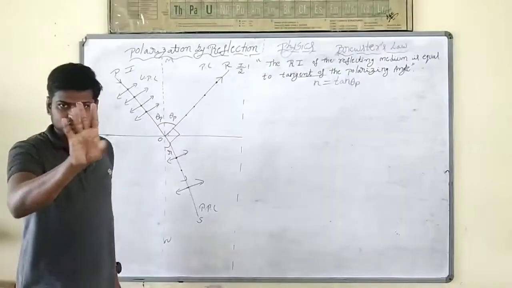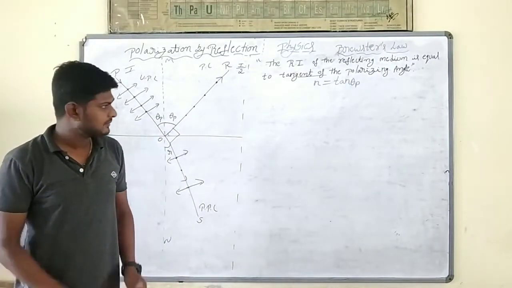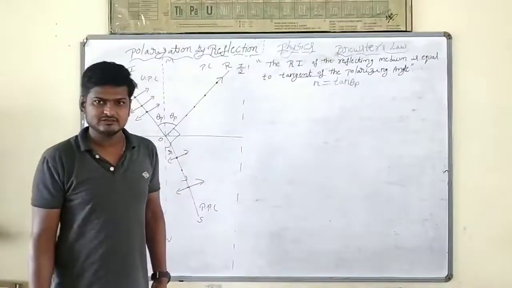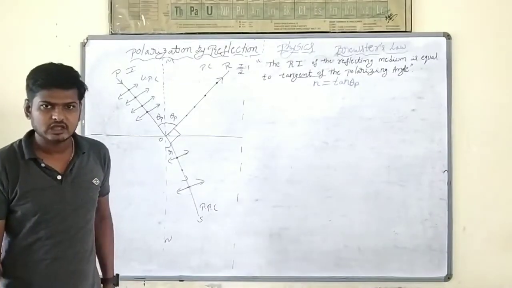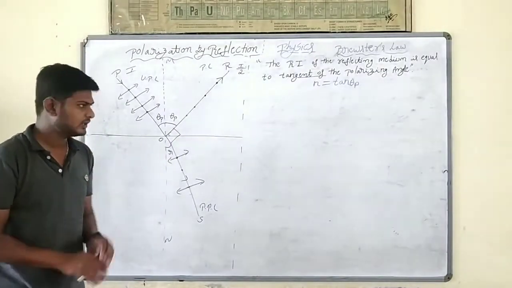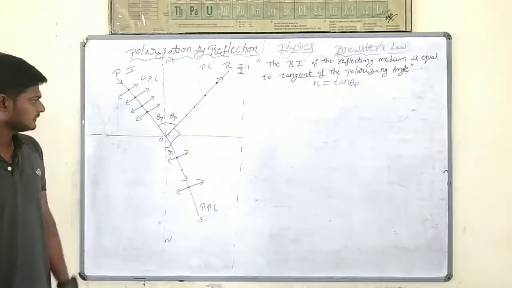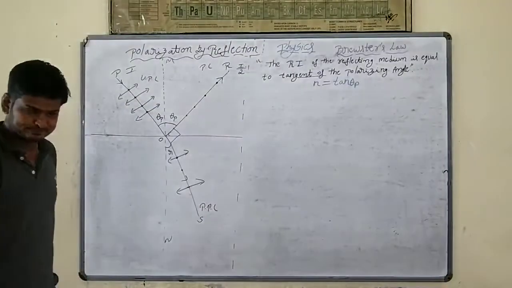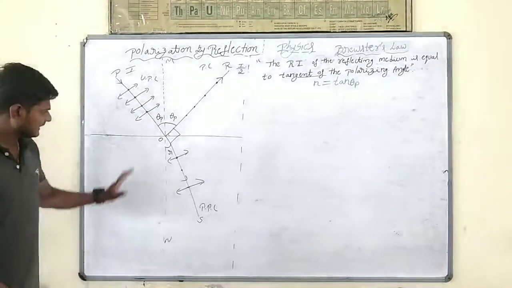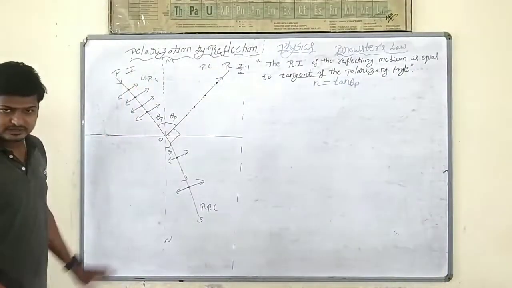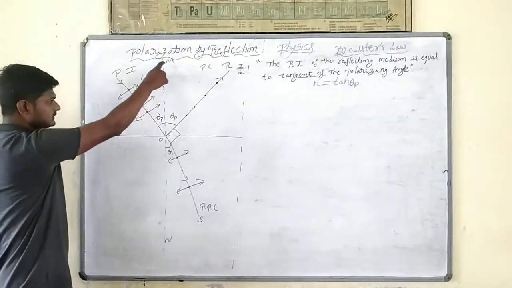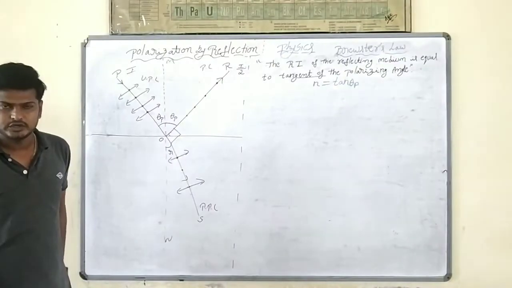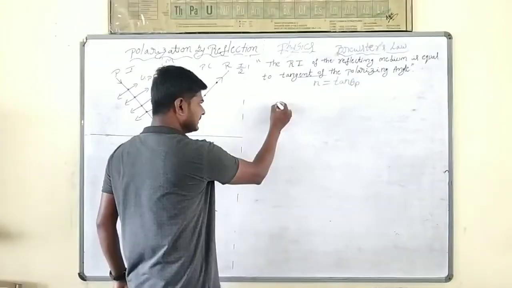If they ask for 2 marks, state Brewster's law, we have to write the statement for 1 mark and the formula for 1 mark. If they ask for a simple derivation, keep in mind, from the diagram or the figure of polarization by reflection, we know that the straight line MON is 180 degrees. We can take this from the figure.